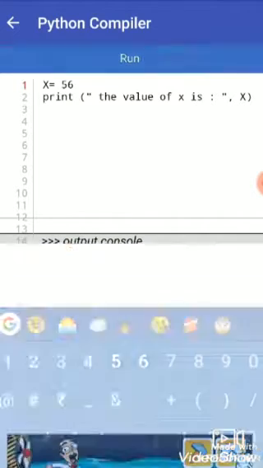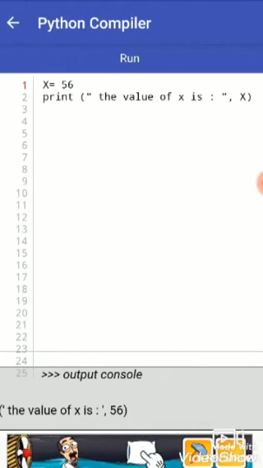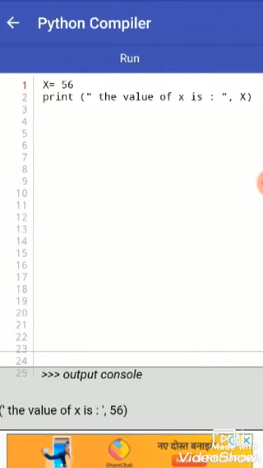So let's see what happened. The output is the value of x is 56.